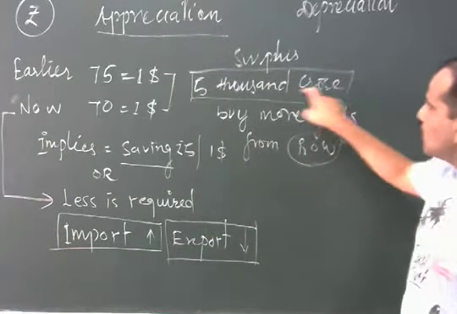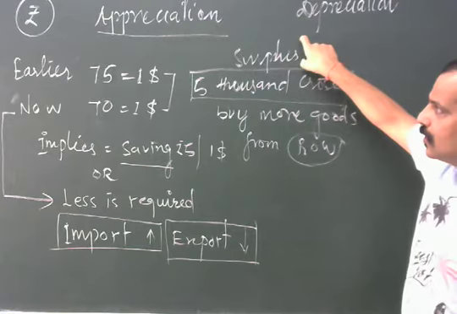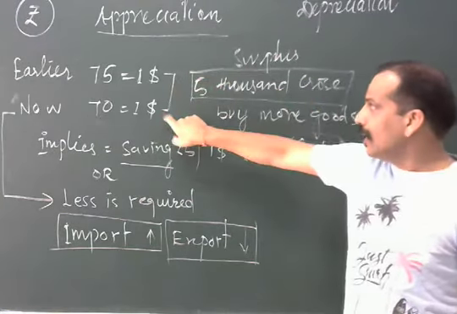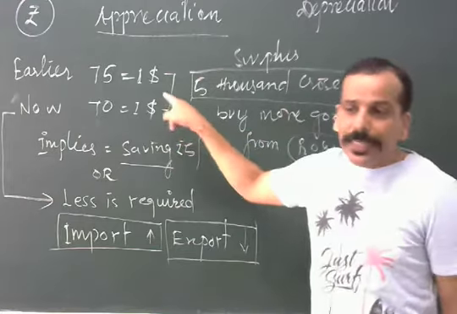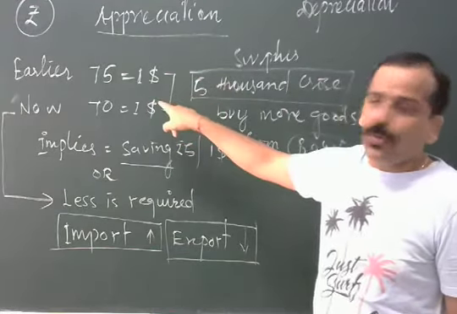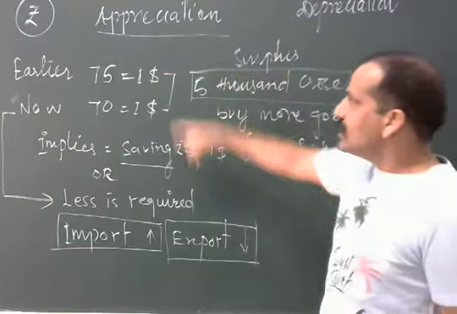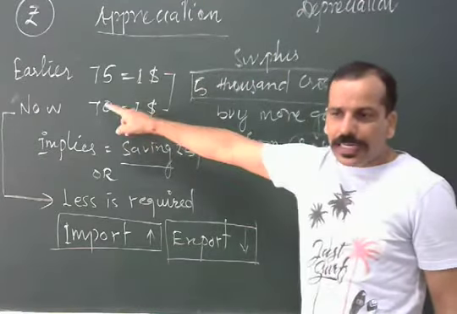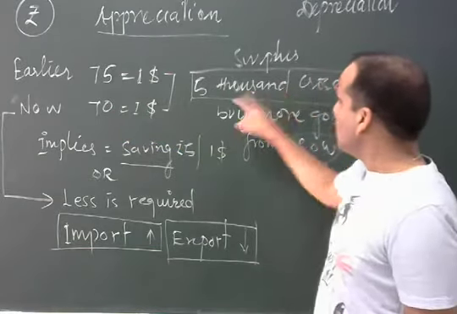So the 5,000 crore rupee surplus is because of the appreciation of INR. You, meaning Indians, are saving. But see from the Americans' point of view: there is a deficit. They are getting less now, per dollar they are getting less. How much less? 5,000 crore less.